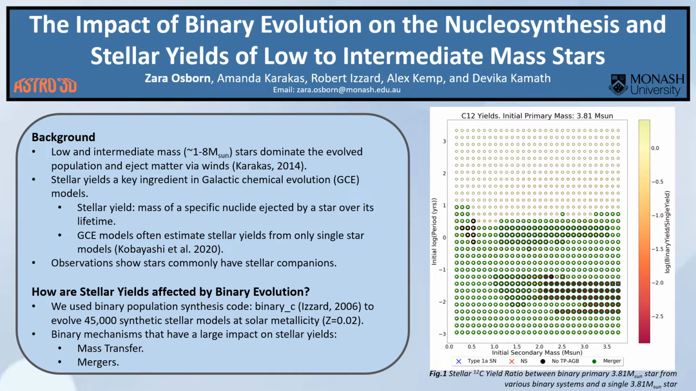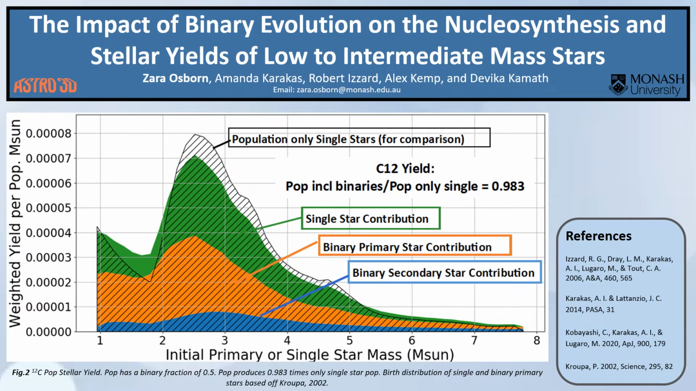So binary influence can have a large impact on individual stars, but what happens if we look at a stellar population? So we have here the carbon-12 yield of a stellar population where half of the systems are binary, in comparison to an only single star population. And we can see from our low to intermediate mass range that we see a total difference of less than 2%. So this suggests that binary stars have little influence on the total carbon-12 yield of the population.